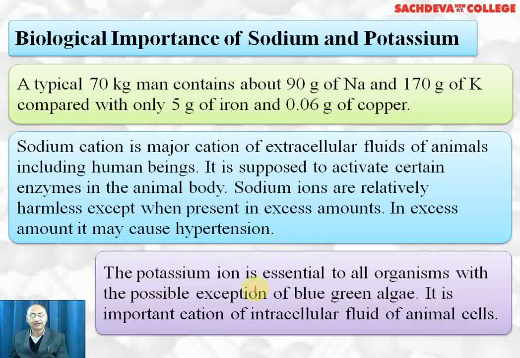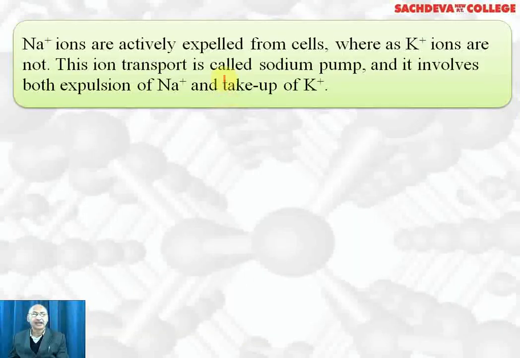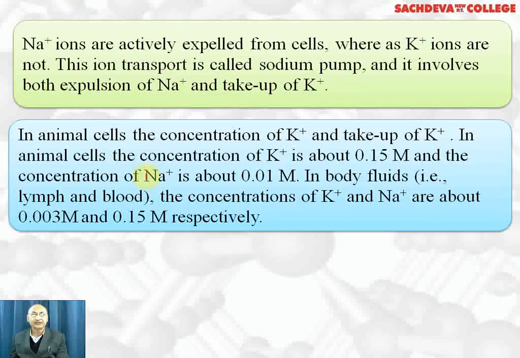Potassium ion is essential to all living organisms, with the possible exception of blue green algae. It is an important cation of the intracellular fluid of animal cells. Sodium ions are actively expelled from the cells, whereas potassium ions are not. This ion transport is called the sodium pump, and it involves both expulsion of sodium ion and uptake of potassium ion.